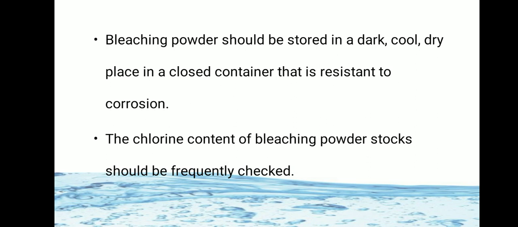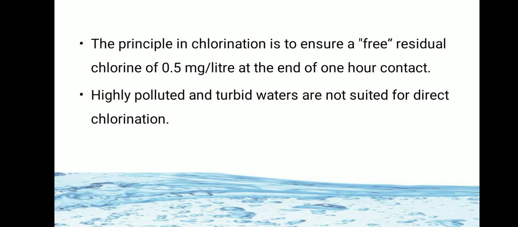Bleaching powder should be stored in dark, cool, and dry places in a closed container. The principle of chlorination is to ensure free residual chlorine of 0.5 mg per liter at the end of 1 hour of contact.